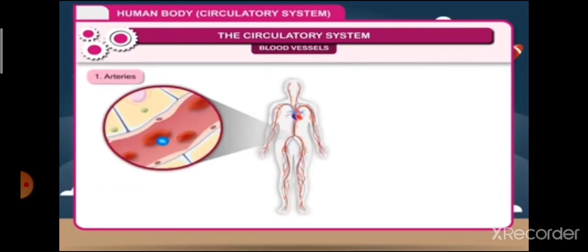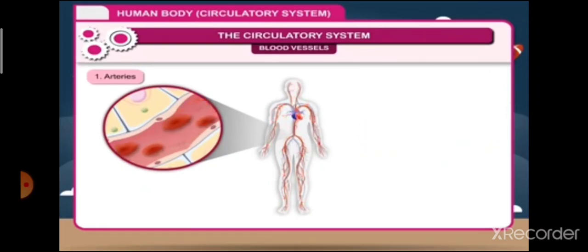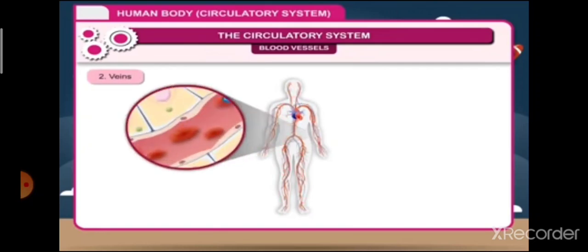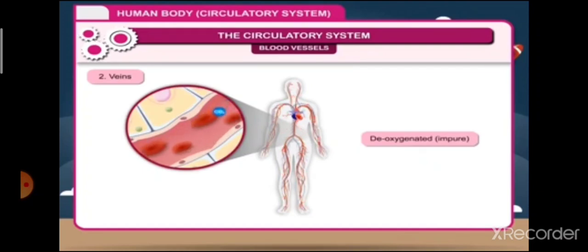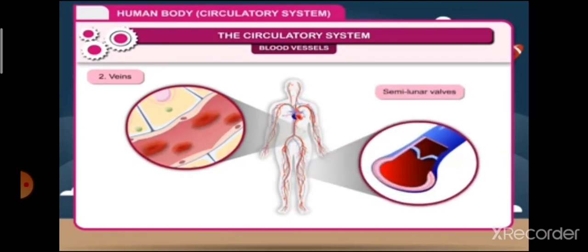Blood vessels. The blood vessels are tube-like structures within which the blood circulates. The blood vessels are of 3 types. 1. Arteries. The blood vessels which carry away the oxygenated blood, that is pure blood, from the heart to different parts of the body are called arteries. They are lined with muscles to withstand pressure.